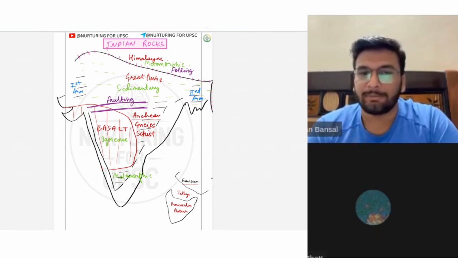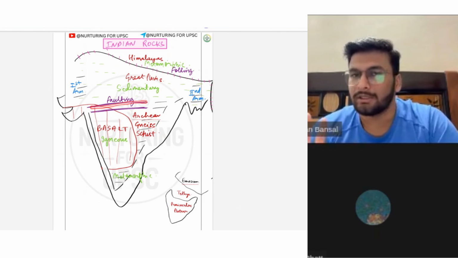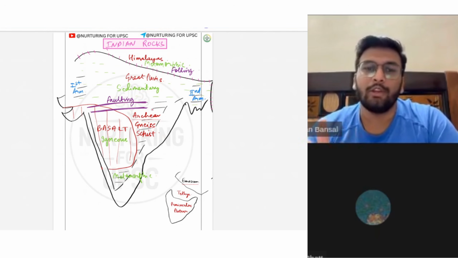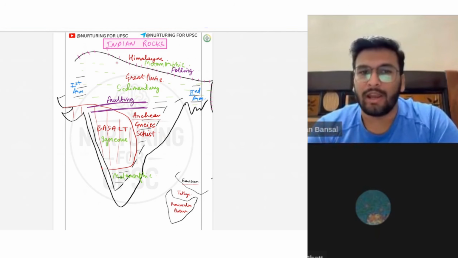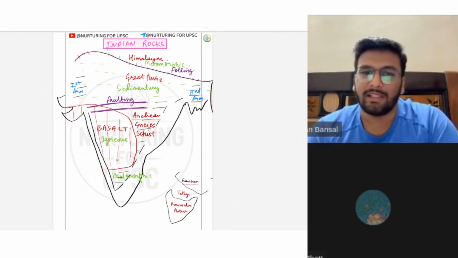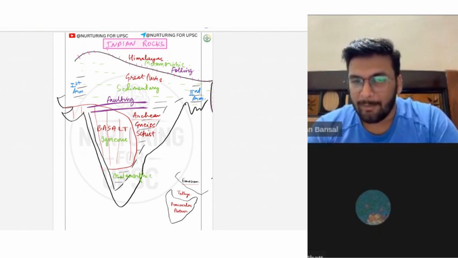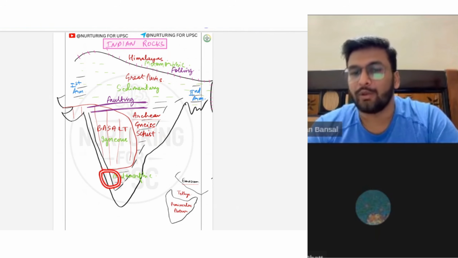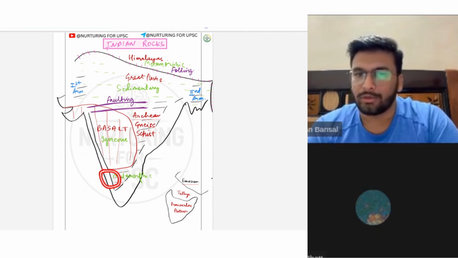Hence, we can say that this particular region will not have metallic minerals. So where will you find the metallic minerals? Wherever you have this Archean schist, metamorphic rocks. You will not find them in basaltic, basaltic has no metallic minerals, it is an igneous rock, okay? So here you will find them. That's why over here you will see iron and all the iron ores. Over here in the Chota Nagpur plateau you will see the iron ores.